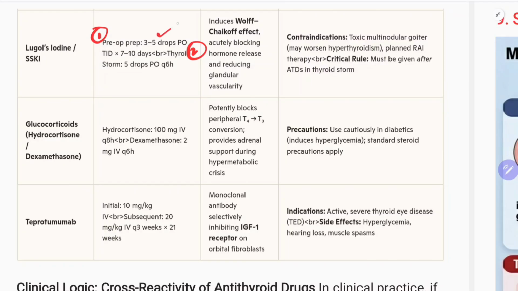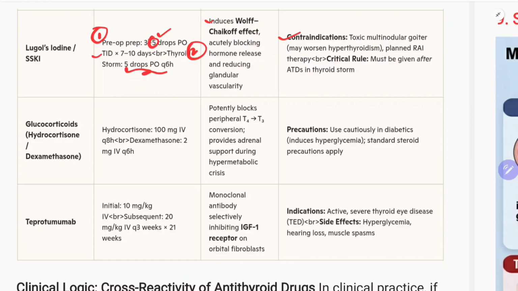So what is the dose? 3 to 5 drops per oral 3 times daily can be given, and in thyroid storm give a high dose, meaning 5 drops per oral 3 times daily, TID. So it induces the Wolff-Chaikoff effect, acutely blocking hormone release and reducing glandular vascularity.